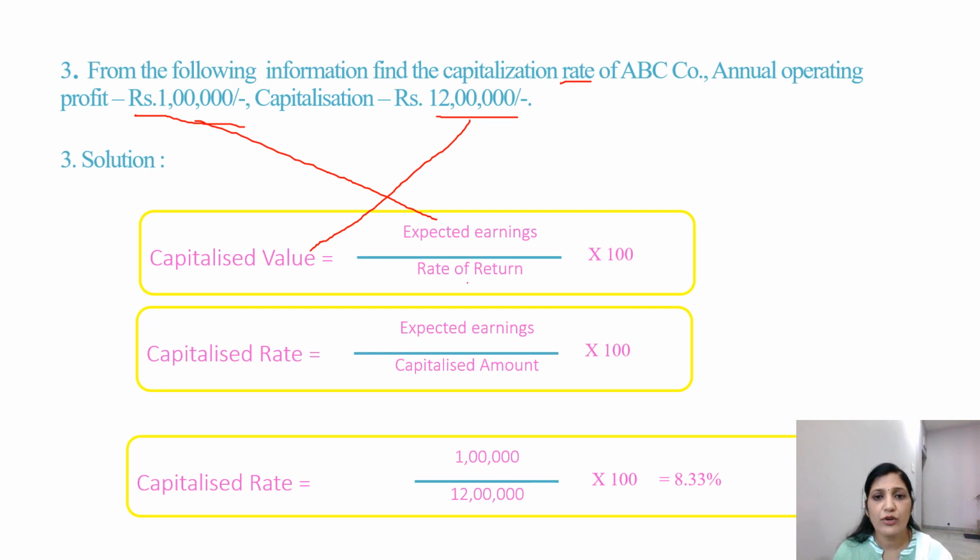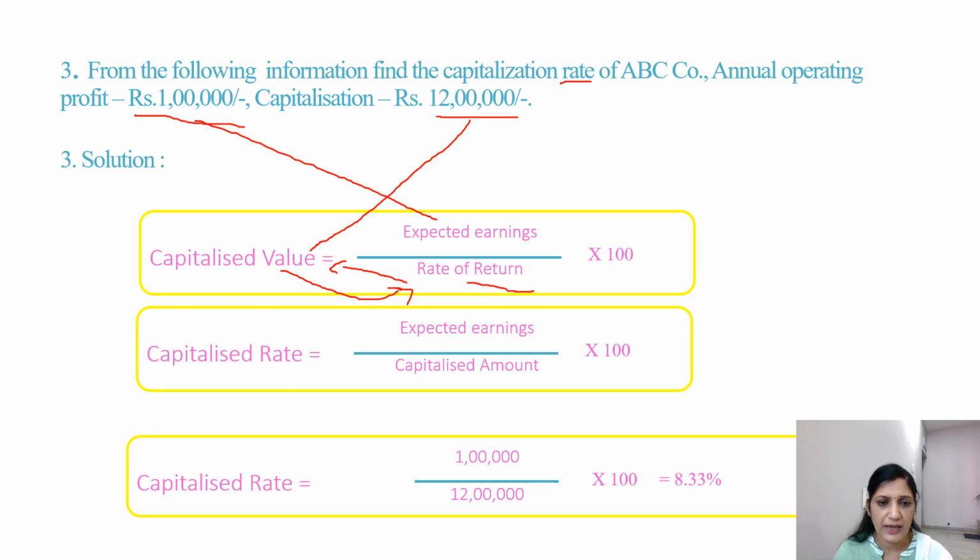What I want is to calculate the rate of return. So through cross multiplication, I change this formula. We take this rate to here, and the capitalized value comes over here. Capitalized rate is equal to expected earnings divided by capitalized value into 100.